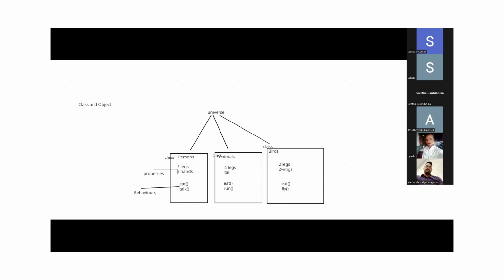Right? Class is a model for all the objects. Class is a model, right? Based on that model only, objects are created. Class is a model for all the objects. Object is an instance of the class.